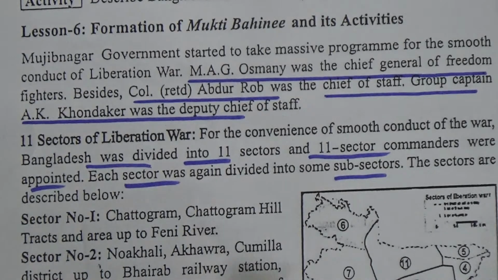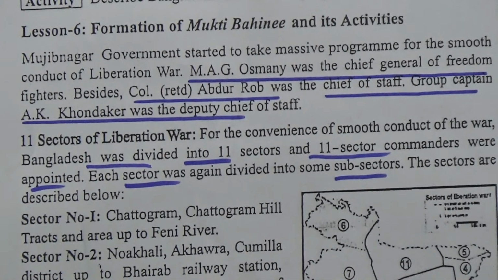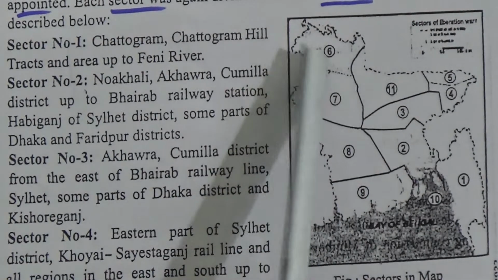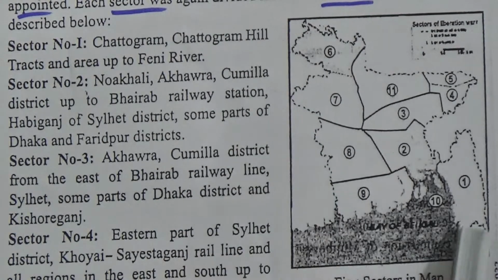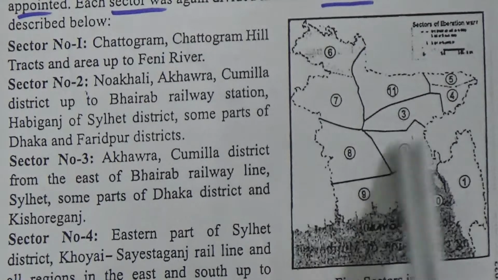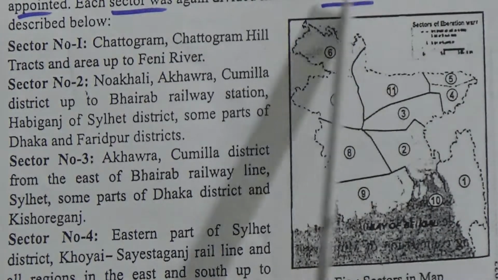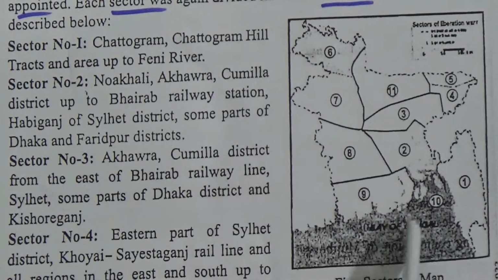Each sector is described. First we look at the map. These are the sectors on the map of the whole of Bangladesh. Here is sector 1, here is sector 2, then sector 3, then sector 4 and 5. Then sector 6 at the top of the map, then sectors 7, 8, 9, 10, and last this one is 11. So the whole of Bangladesh was divided into 11 sectors.